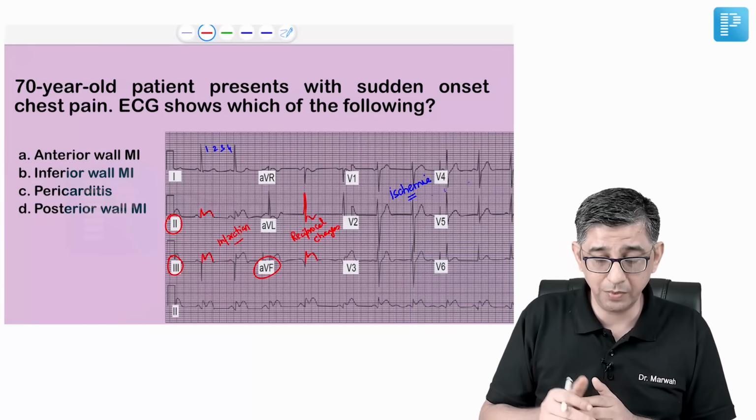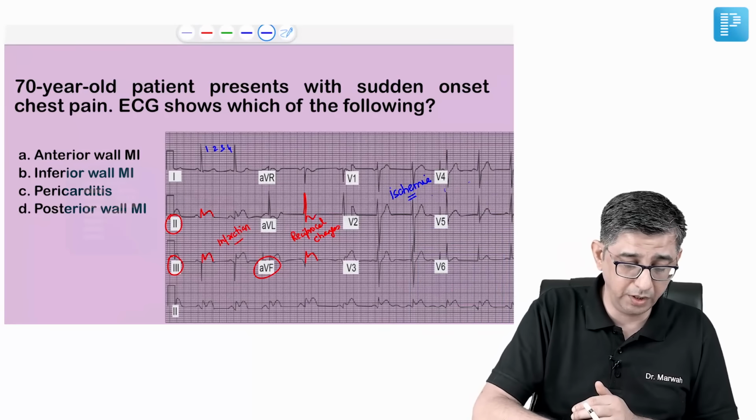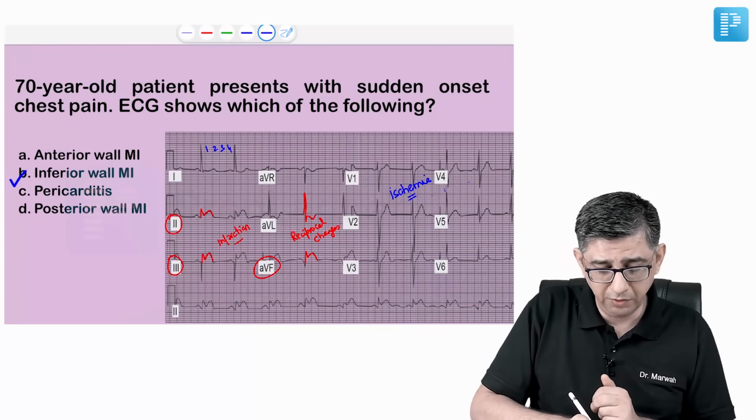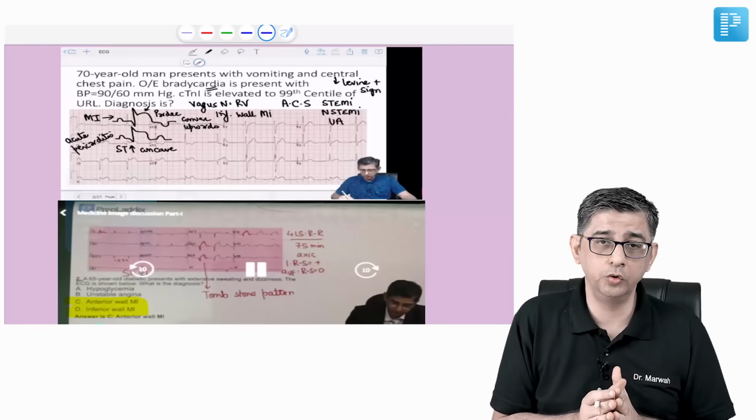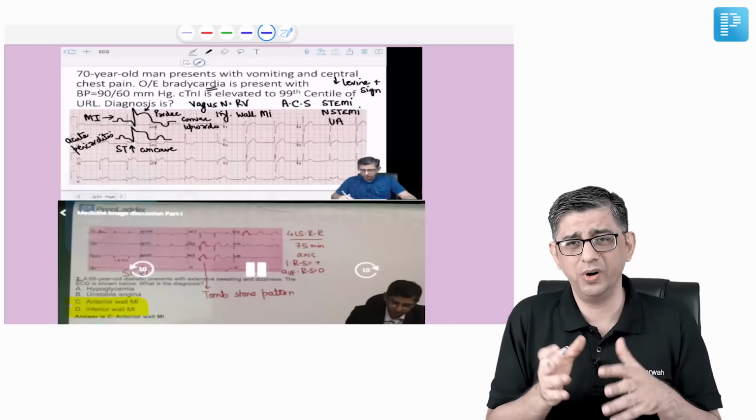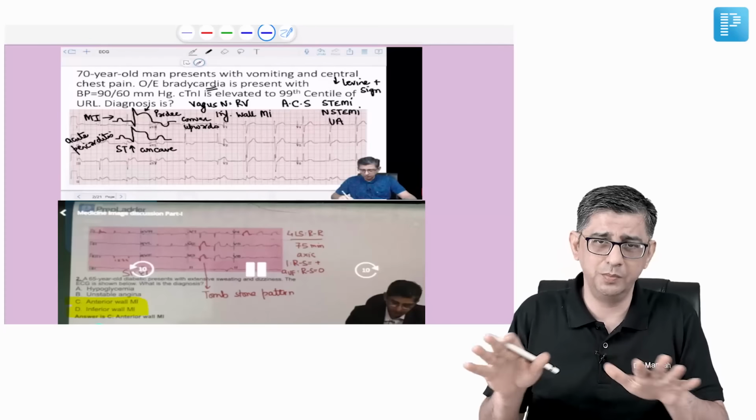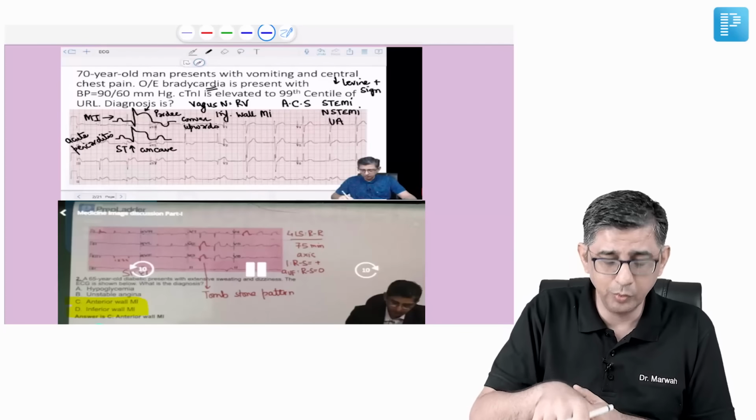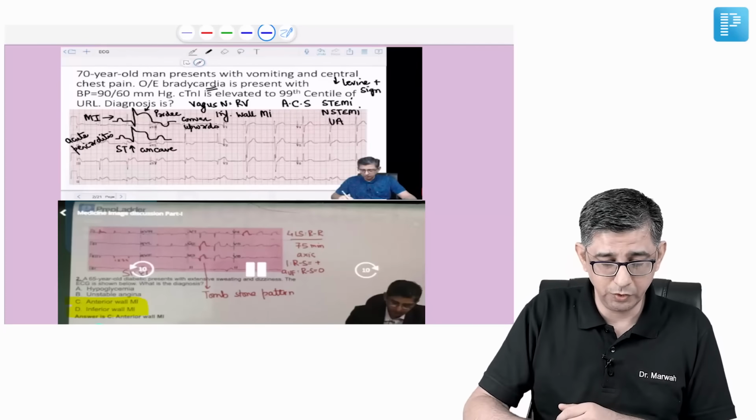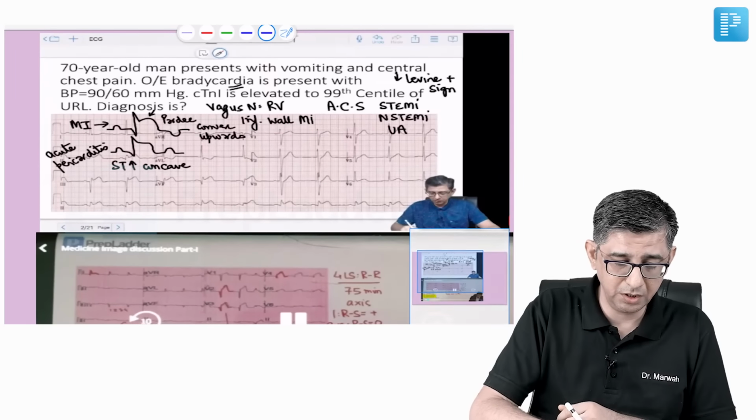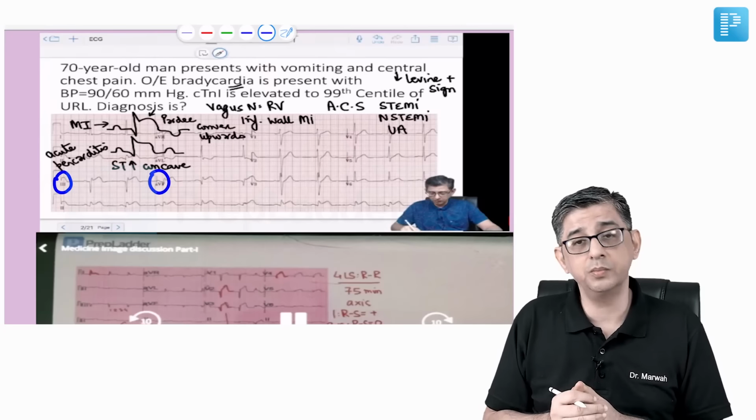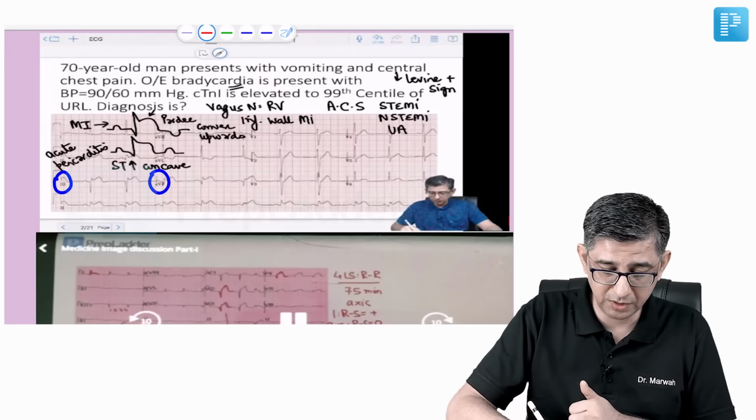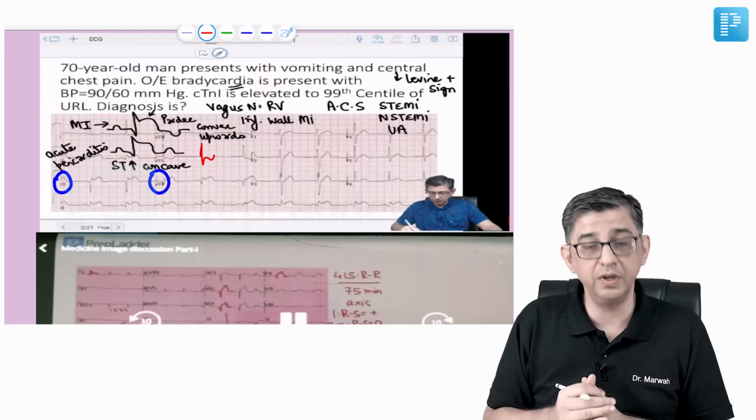But this particular patient is suffering from inferior wall myocardial infarction, and just 1 week before the actual exam, I conducted sessions on YouTube also. I think you would have anyway subscribed to the channel, but it was just by chance. Believe me, I had discussed a similar-looking ECG, which showed this very characteristic ST elevation in leads 2, 3 and AVF, and showed reciprocal changes of ST depression in lead AVL.